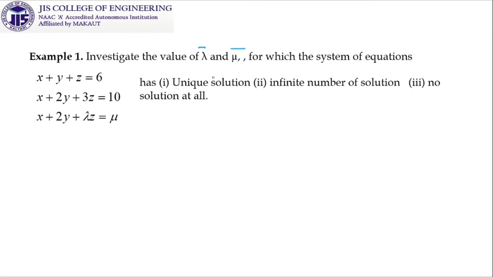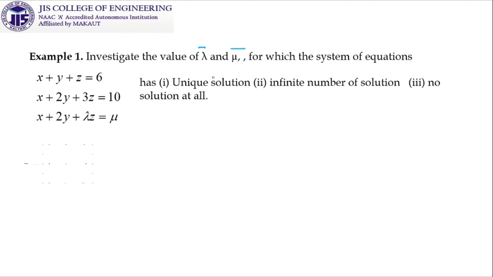That means our target is to find the values of lambda and mu for this. The same system, for various values of lambda and mu, will exhibit different characters. So these need both concept as well as technical expertise.